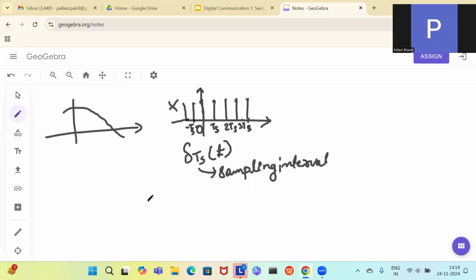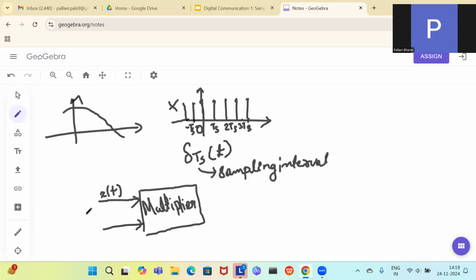Now let us see the block diagram. This will be a multiplier block, or a multiplier circuit. In this multiplier circuit, you are putting the signal x(t), and you are also putting the signal delta(t minus nTs), that is, an impulse signal shifted by Ts seconds. When we multiply these two, we will get a sampled signal. Say I am calling it g(t).